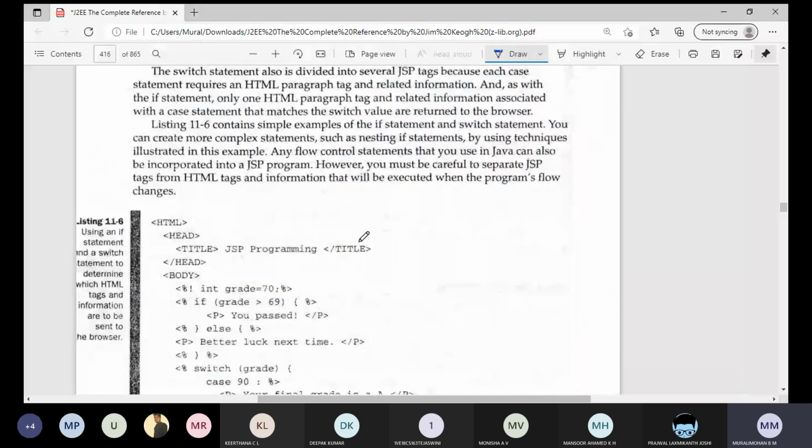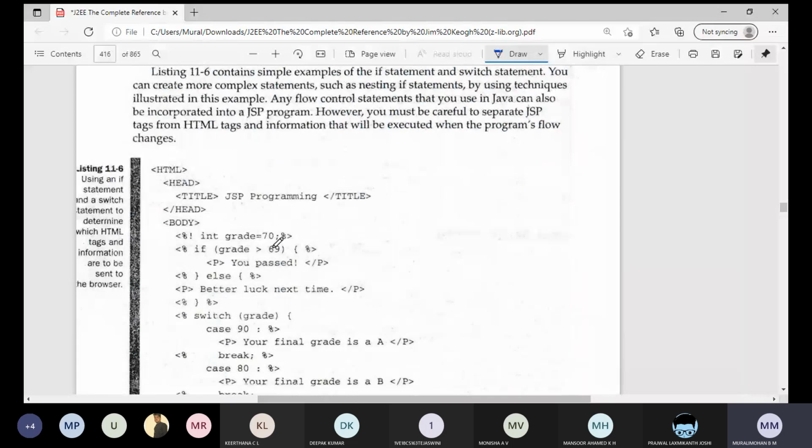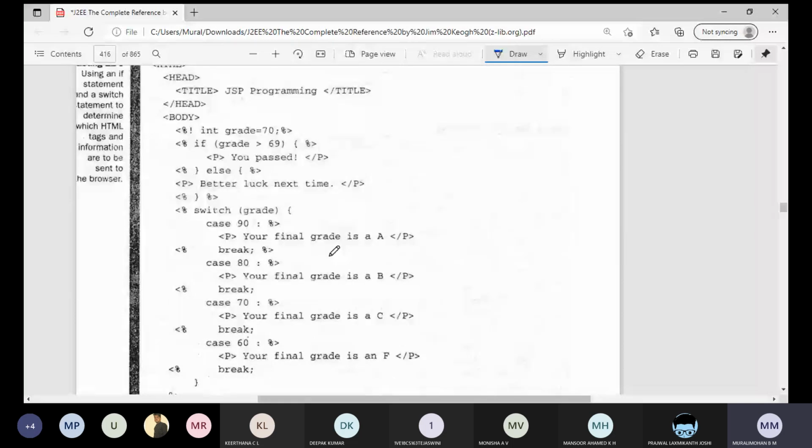You just observe here, this is one particular example. One variable we are declaring, grade is equal to 70, and we are checking if grade is greater than 69, and displaying. When you want to display something onto the screen, that is presentation logic, you should come out of the JSP tags and use the HTML tags. When you want to write any Java code, you should go inside the JSP tags.